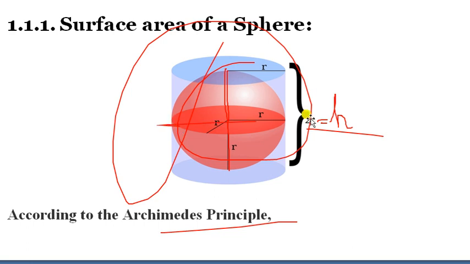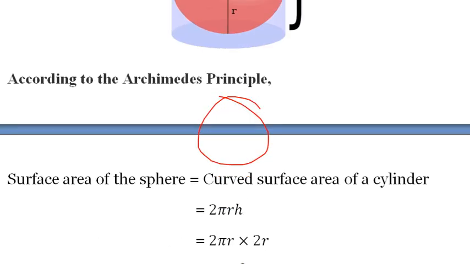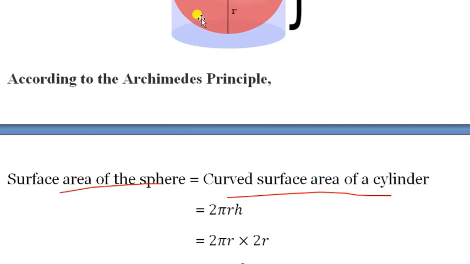That means this curved surface area is equal to the surface area of a sphere. Is it clear? The curved surface area of a cylinder is equal to the surface area of the sphere, because the sphere is completely fitted in this cylinder. That's why the surface area of a sphere is equal to the curved surface area of a cylinder. And we know the curved surface area of a cylinder is 2 pi r h.